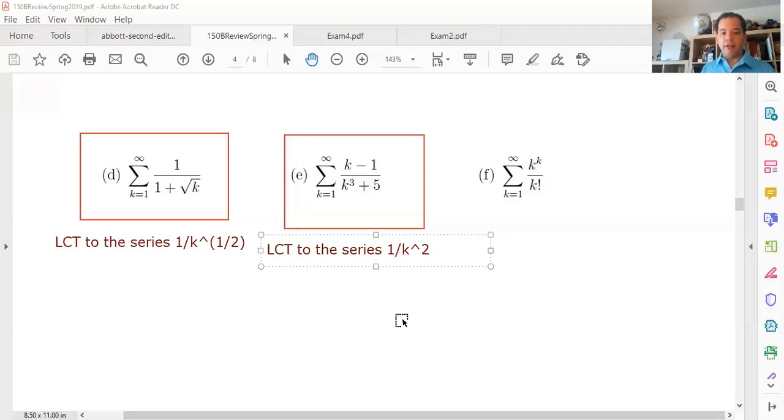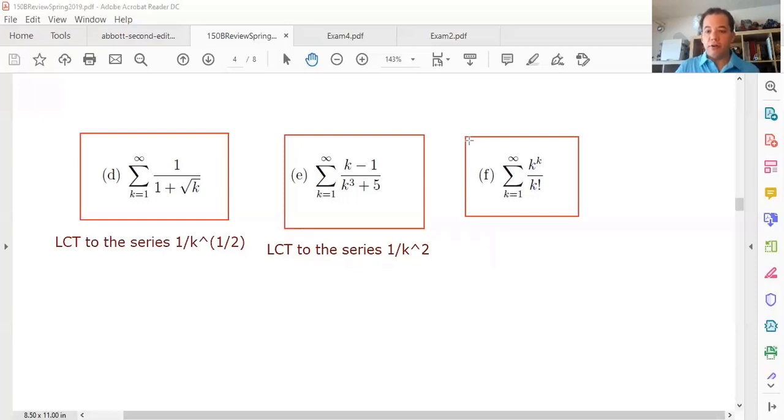And lastly, this one here, what do we do for this one? Well, this one has factorials, right? So it has factorials and powers. So for this one, what you should do is ratio test. And actually, in this particular case, we're lucky because for this one, we can also do the divergence test. How do I know that? Well, because we already know that this function k to the k beats k factorial in general, right?